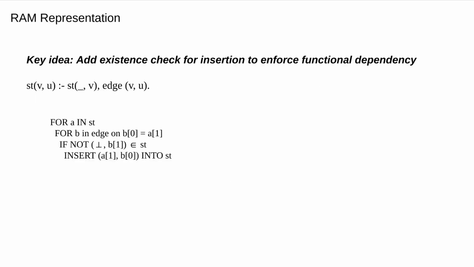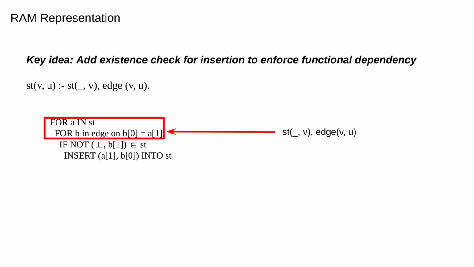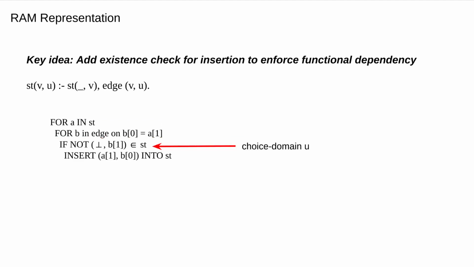The key idea of our implementation is to add the existence check for insertion to enforce functional dependency. Let's consider our rooted spanning tree example again, and below is the representation used to compute this rule. The first two for loops correspond to the two literals in the body of the rule, iterating each edge in the current spanning tree and finding an edge in the CFG such that the endpoint of A equals the starting point of B. Then we have an if statement that enforces the functional dependency.